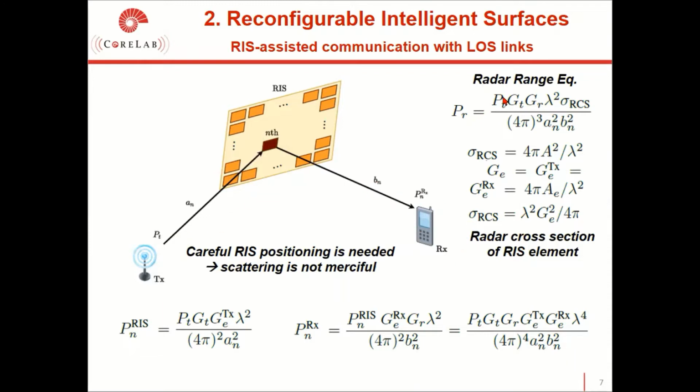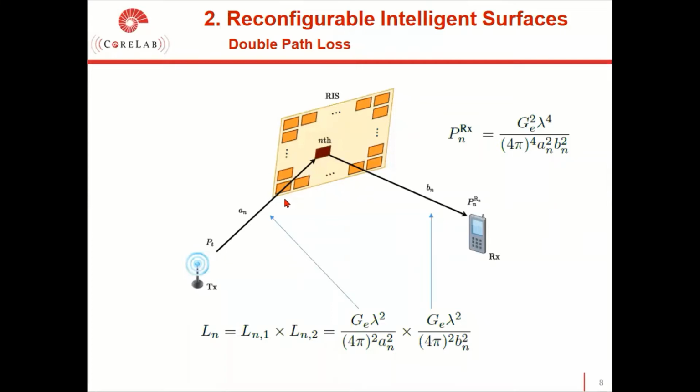If you look at the radar range equation, there are similar equations in here. If we change the radar cross-section parameters with this, we can obtain the same equations as you see. Due to the scattering nature of RIS elements, we can state that the total path gain is the product of the individual path attenuations of these two links.